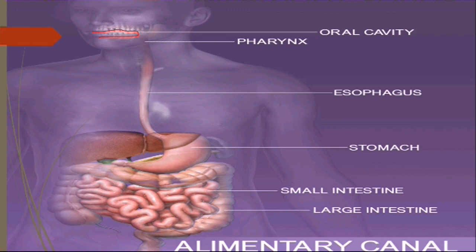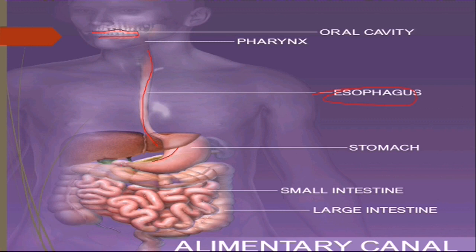As food enters through the buccal cavity, it passes through a tube-like structure. This tube-like structure is called the esophagus. It is about 25 centimeters, and after the esophagus it passes into a large sac-like structure. This is J-shaped and is called the stomach.